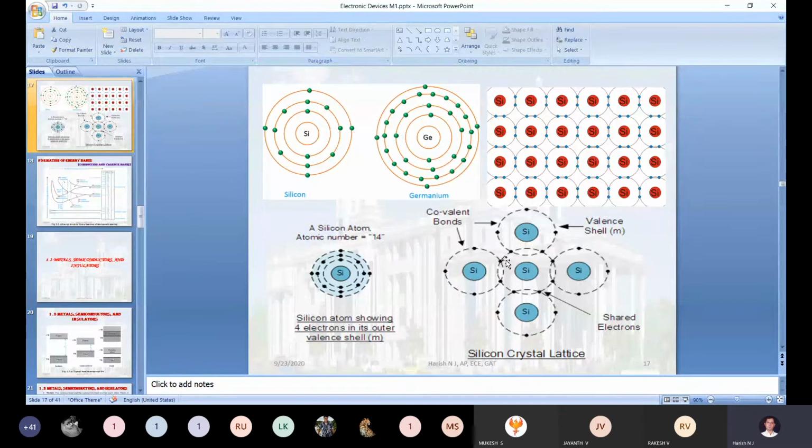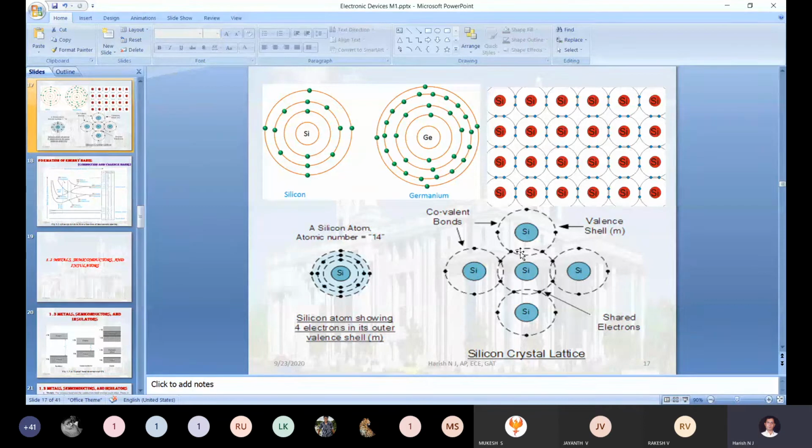Initially, the center silicon atom consists of 4 valence electrons. The left, right, top, bottom silicon atoms each share 1 electron. Totally, the center silicon atom consists of 8 valence electrons in the outermost shell. Once the silicon has 8 valence electrons in the outermost shell, that process is what we call valency stabilization. This valency stabilization happens at T equal to 0 degree Kelvin. Please don't forget this concept.